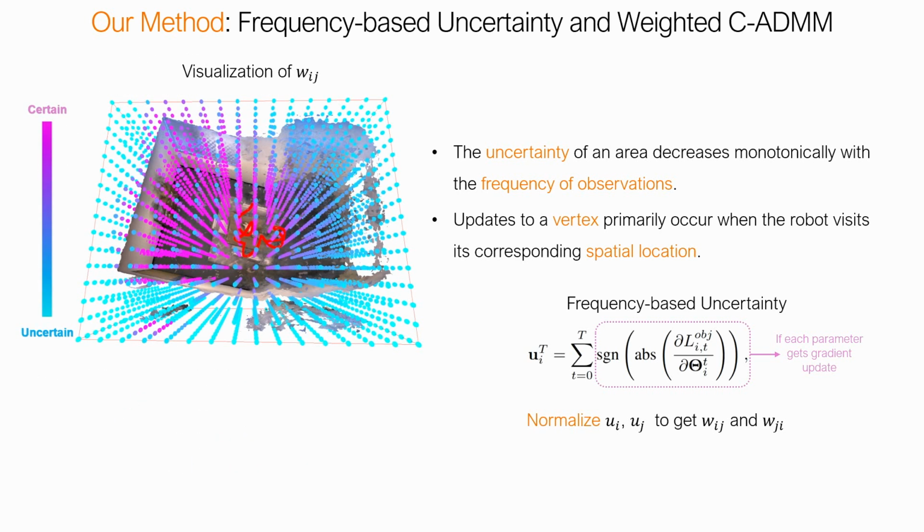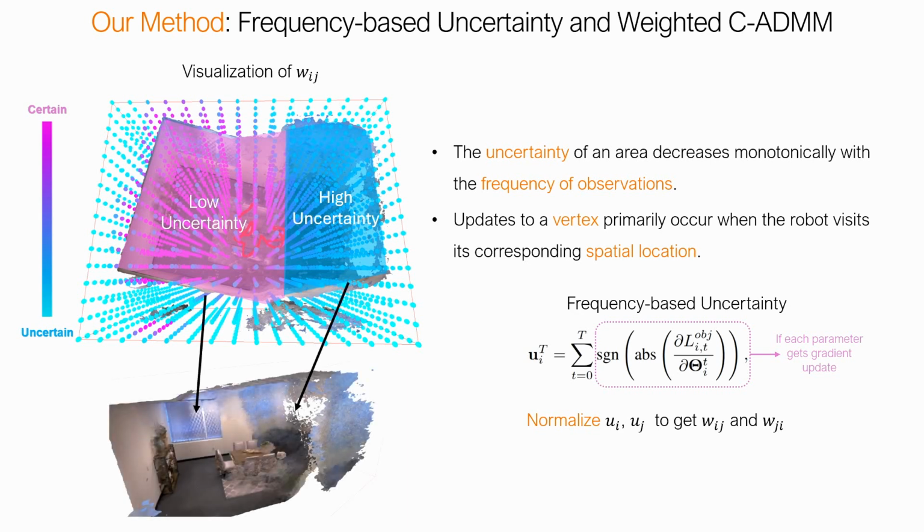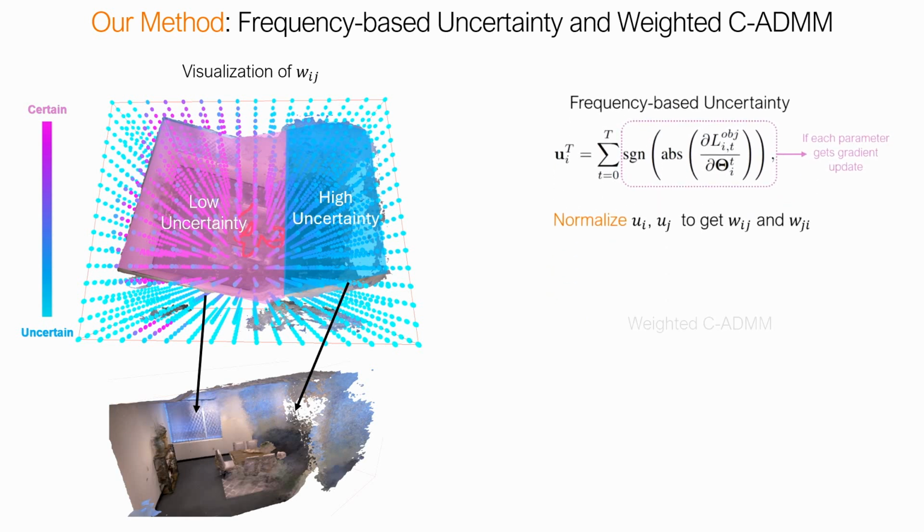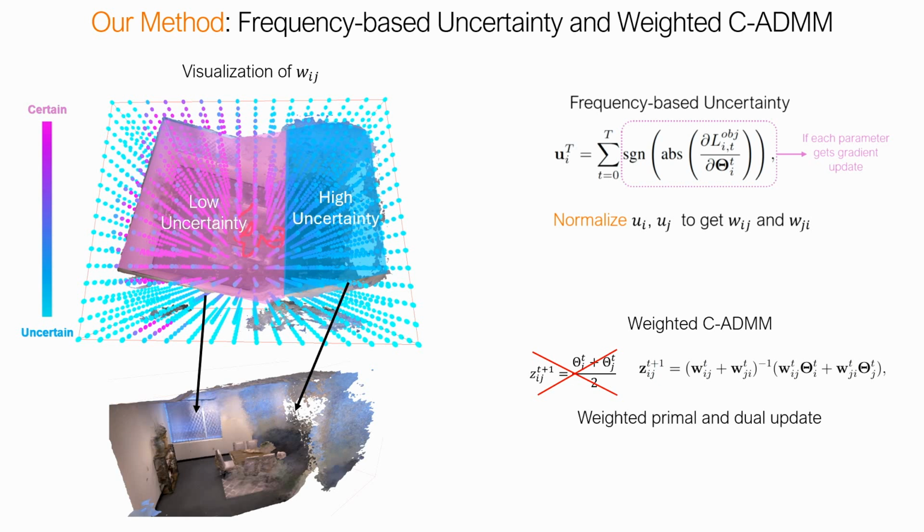Here's a visualization of our uncertainty. Purple means certain and blue means uncertain. It divides the scene into a low uncertainty part and a high uncertainty part, and this corresponds well to the actual reconstructed map. With this weight, we can perform weighted CADMM. So instead of the simple average, our consensus target now becomes a weighted consensus. And then we can perform weighted primal and dual updates, so we favor the neural network parameters with more certain information, and we mitigate the bad influence from the outdated neural network due to the communication disruption.